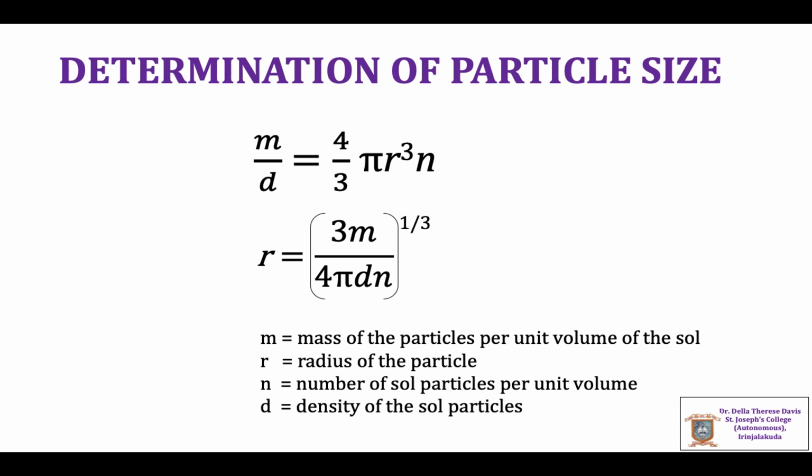Rearranging this equation, we can find the radius of the particle, which is given by r is equal to (3m divided by 4 pi d n) the whole raised to 1/3, where m is the mass of the particles per unit volume of the sol, r is the radius of the particle, n is the number of sol particles per unit volume, and d is the density of the sol particles.